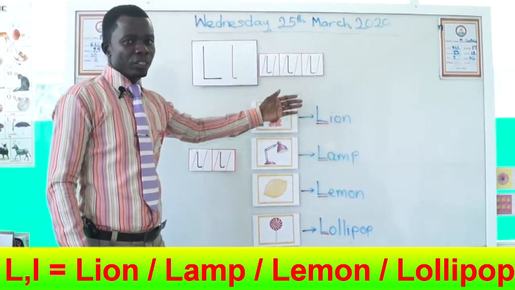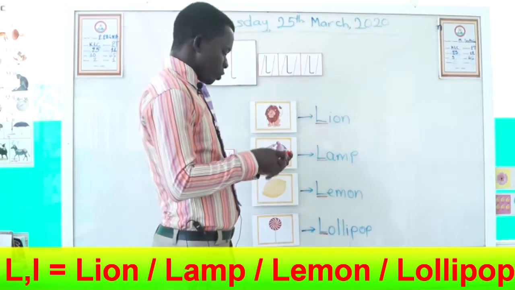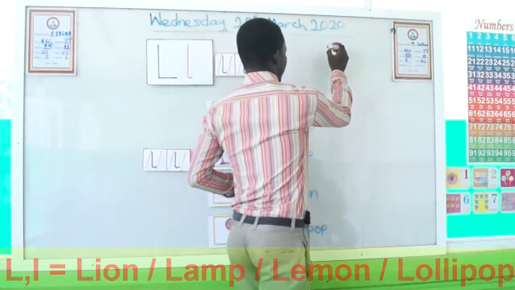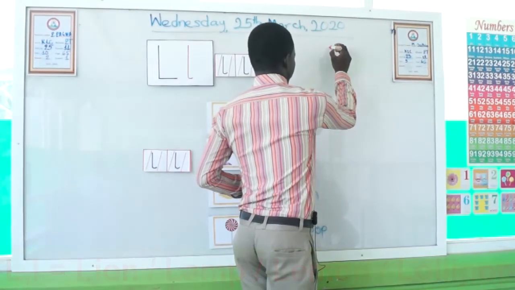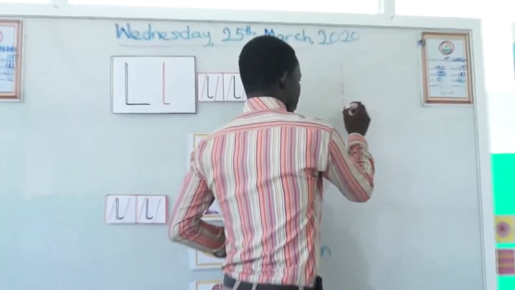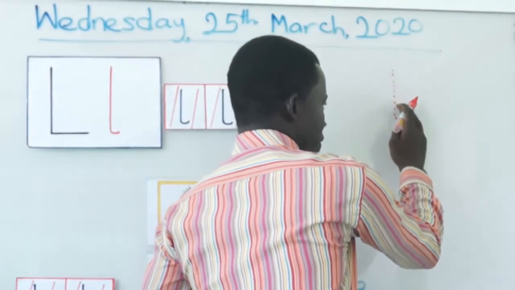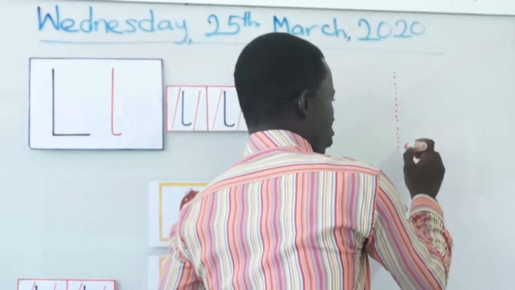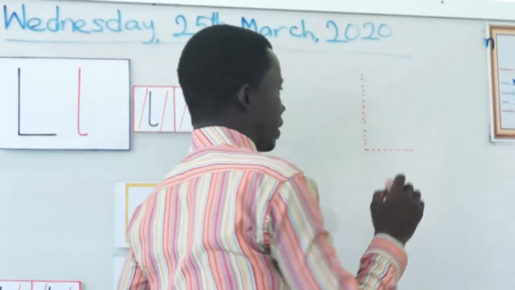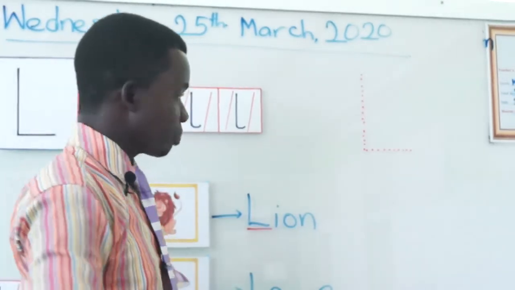So now we know the letter name and its sound. So let's look at how we write letter L. You start at a point, you draw a line like this. You draw the first vertical line, under it then you draw horizontal. Good. Now let's trace and make it L.